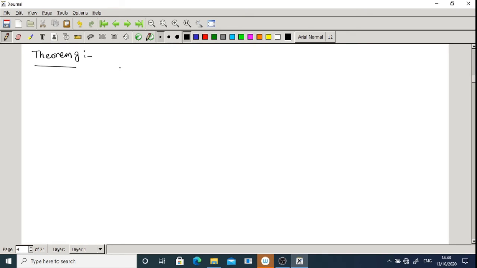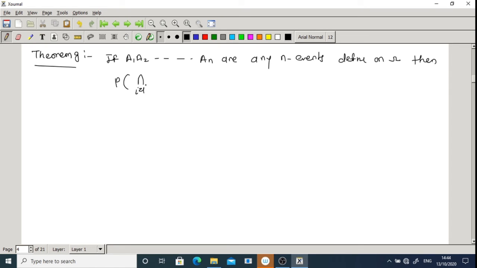And the statement is, if a1, a2, up to an are any n events defined on omega, then the probability of the intersection over i going from 1 to n of ai is greater than or equal to the summation over i going from 1 to n of probability of ai, minus (n minus 1).